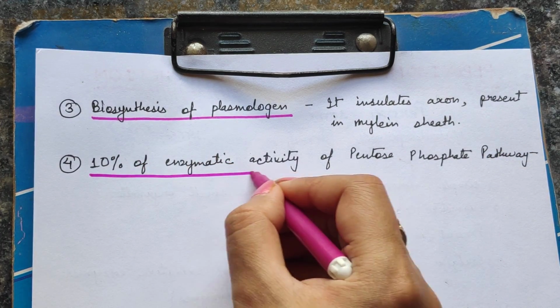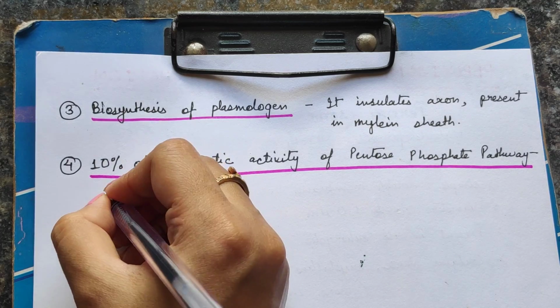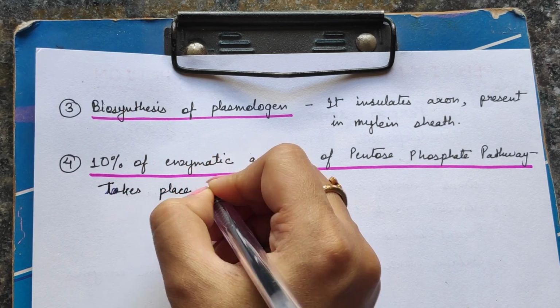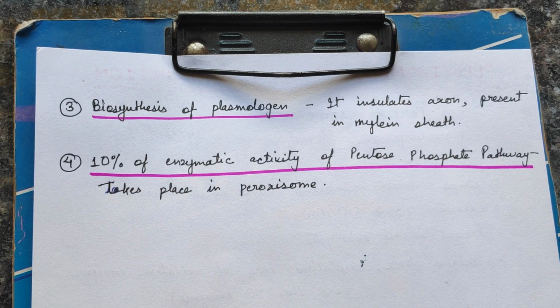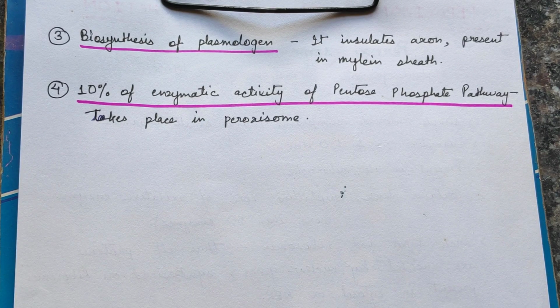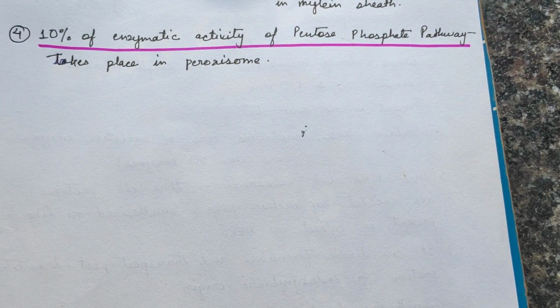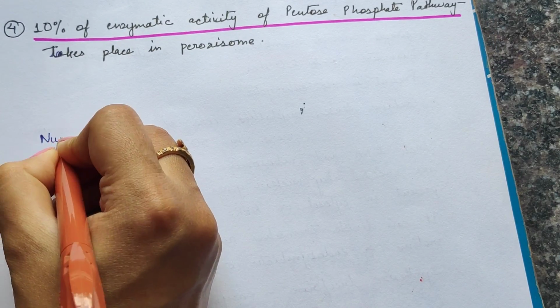Now the fourth function is that 10% of the enzymatic activity of the pentose phosphate pathway takes place within the peroxisome. I think you have not studied this pathway, but you will study it later in biochemistry. So these four are the major functions of peroxisome.